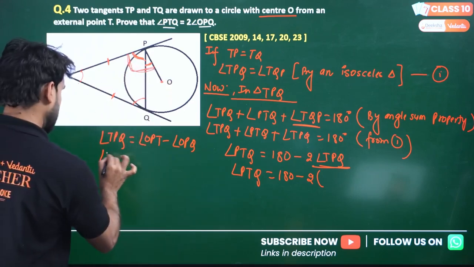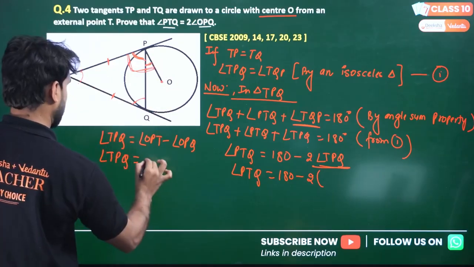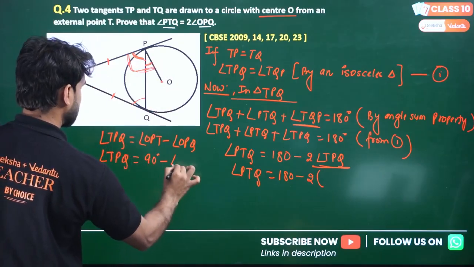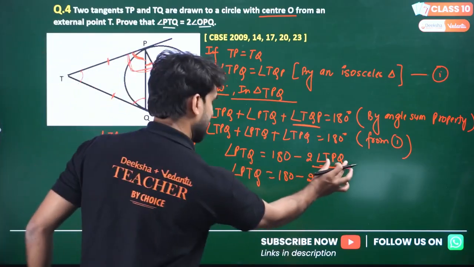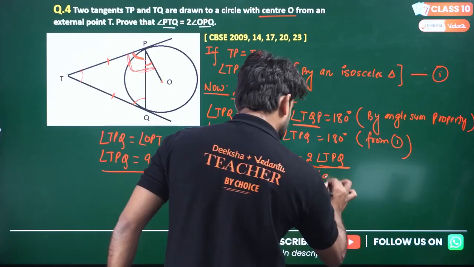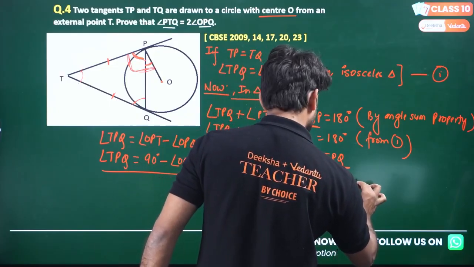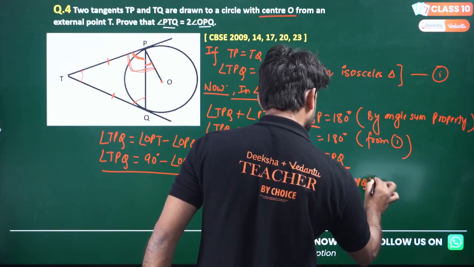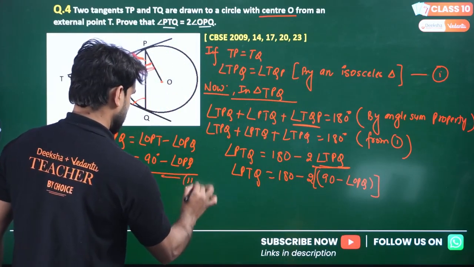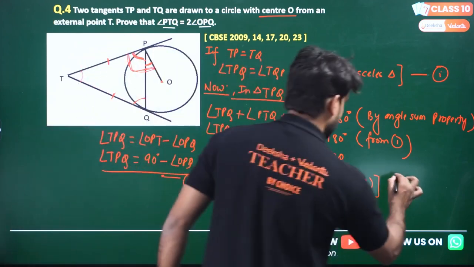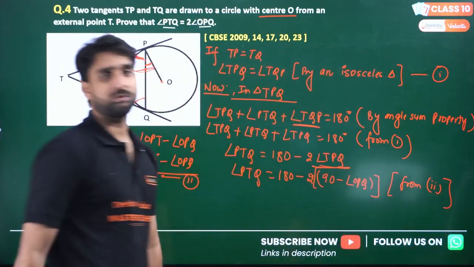So angle TPQ can be written as 90 degrees minus angle OPQ. So we replace this whole format here; TPQ I can replace by 90 minus angle OPQ. I am calling this equation number 2. I hope you get the point.